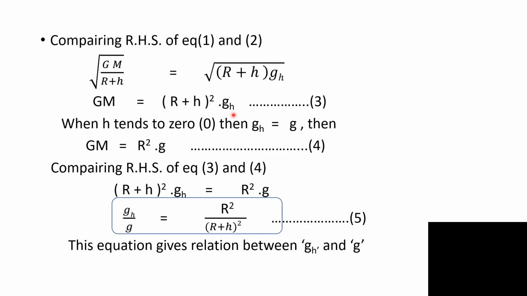In that case, gh becomes equal to g. Then equation 3 can be expressed as GM equal to capital R square into g. Now again comparing the right hand sides of equations 3 and 4, we get (R plus h) square into gh equal to R square g, or simply gh upon g equal to R square divided by (R plus h) square. This equation gives the relation between gh and g.